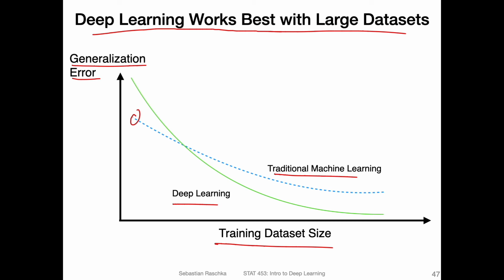However, as the data set size increases, usually we will find that traditional methods will also perform better. But for deep learning, there's actually a really steep decline of the error with increasing dataset sizes compared to traditional machine learning. So especially deep learning works well with, and really even requires, large datasets to perform well, because we have large models with a lot of parameters, and to fit or to parameterize the model well, we need sufficient data.